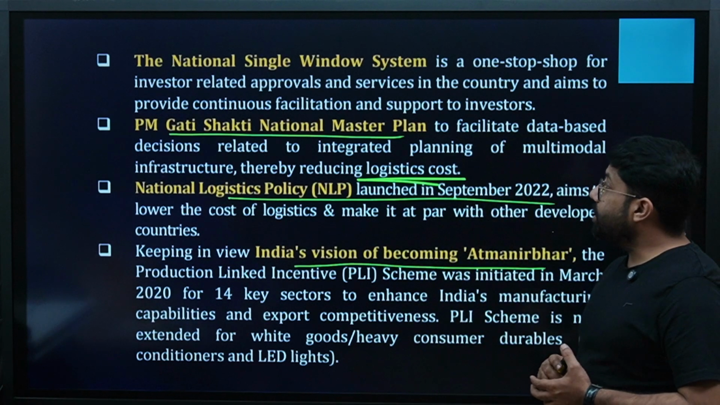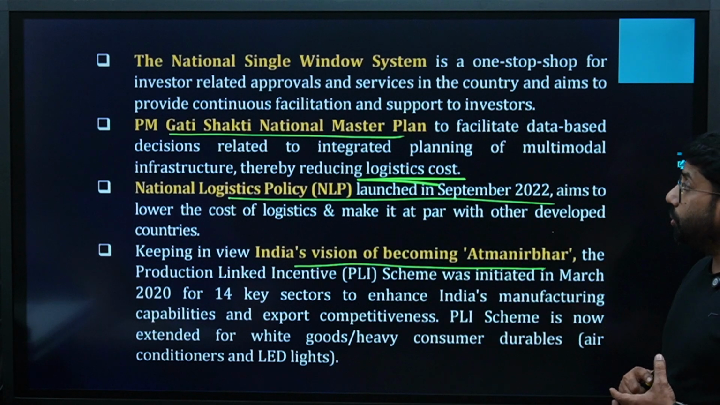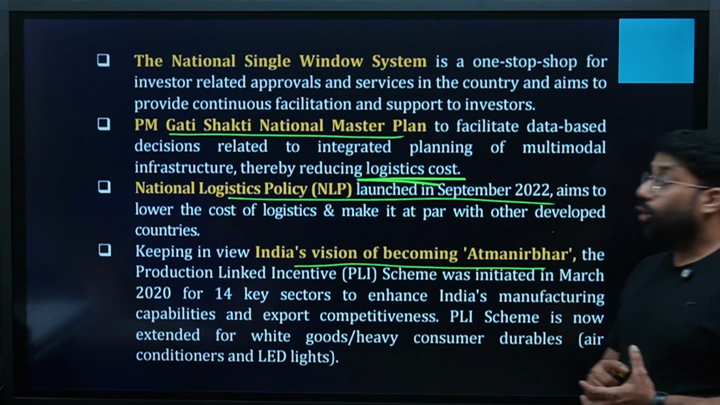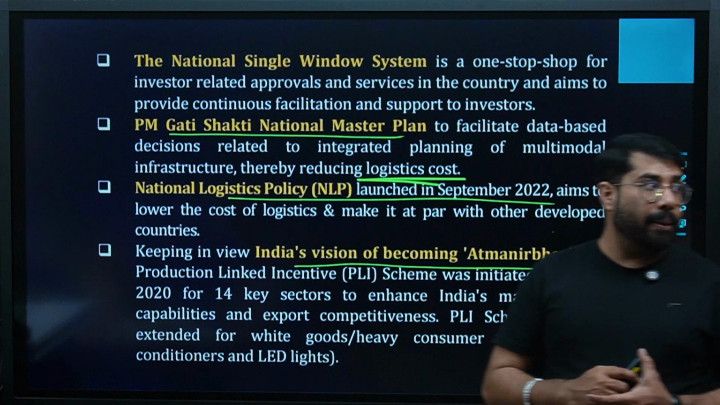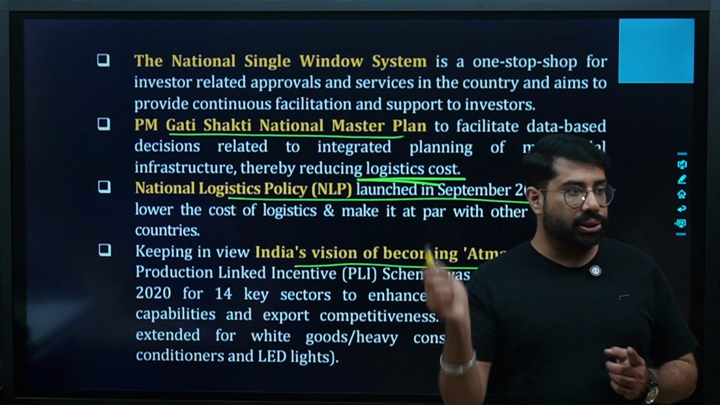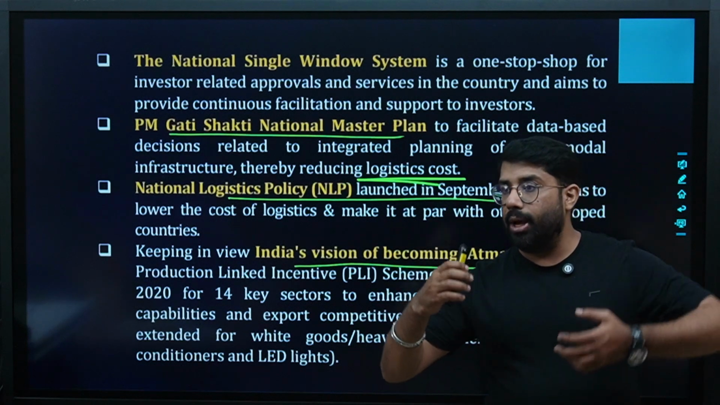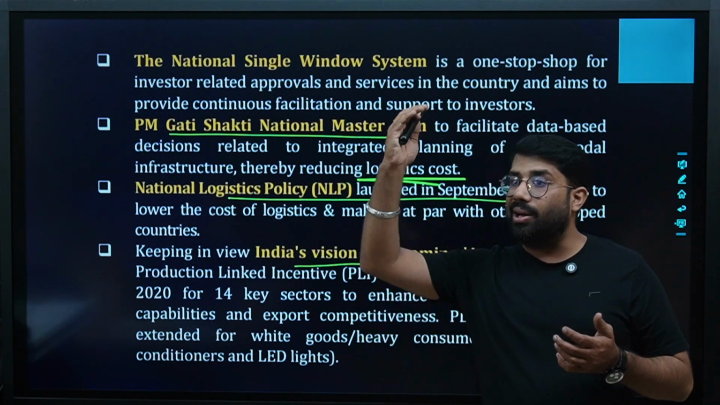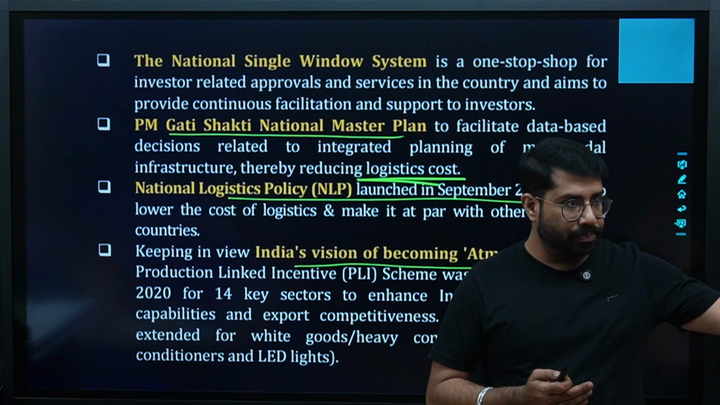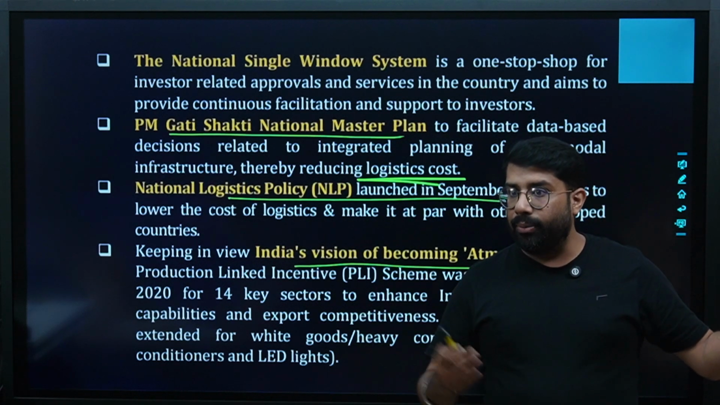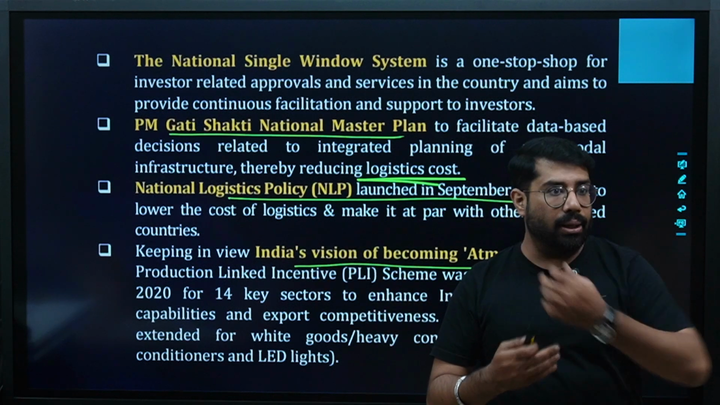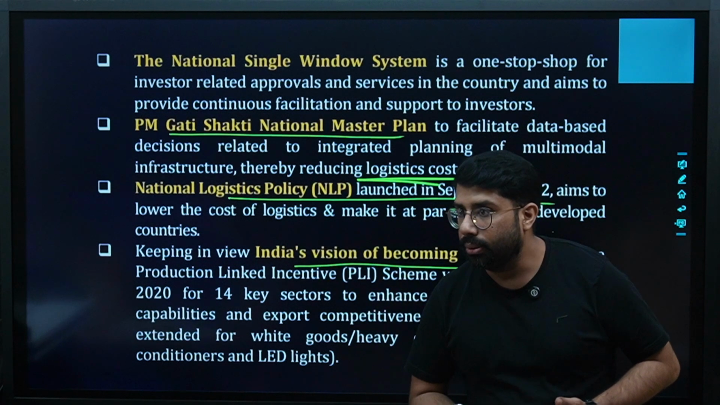PM Gati Shakti National Master Plan is to facilitate data-based decisions related to the integrated planning of multi-modal infrastructure, thereby reducing logistics cost. It is a plan related to logistics, whereby we are making plans so that we can cut down our logistics and transportation cost by making highways from one place to another, so that we don't take a long route, we take a short route, and we reach other places in a cost-effective manner, right?